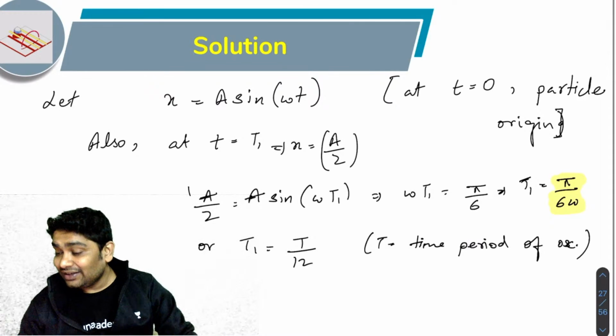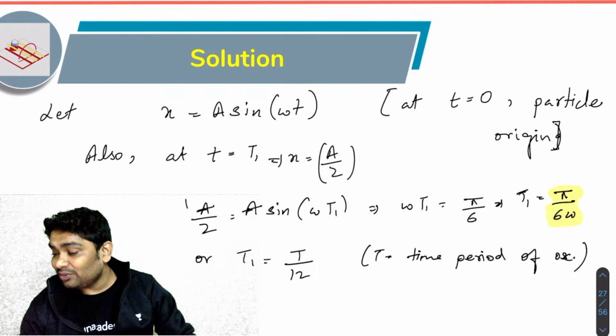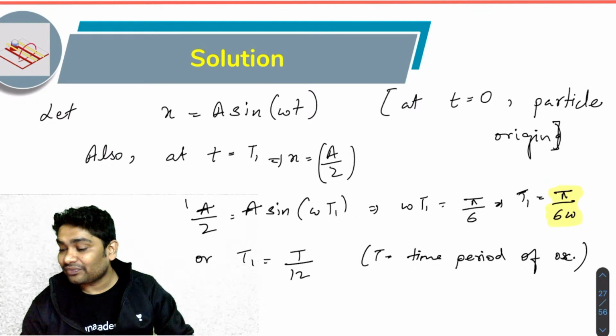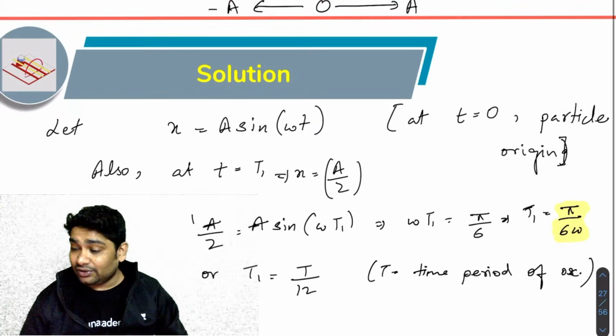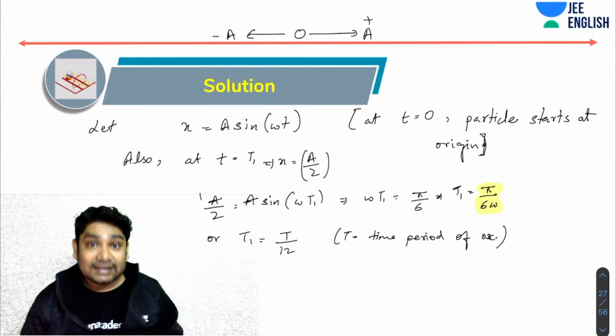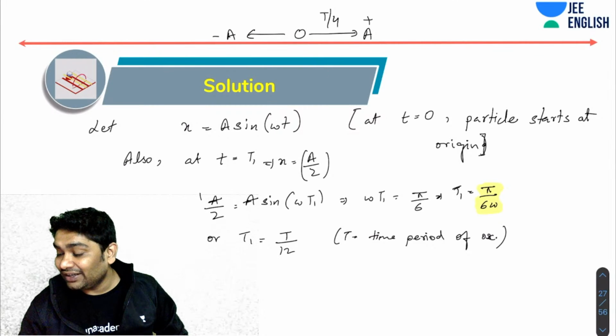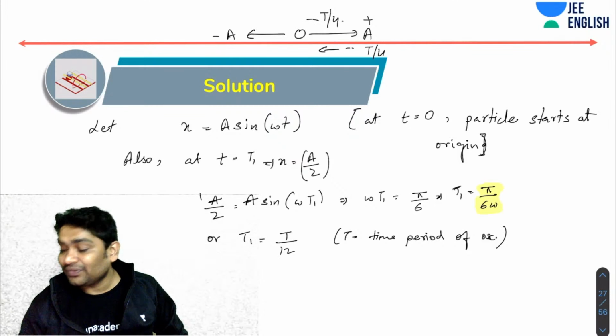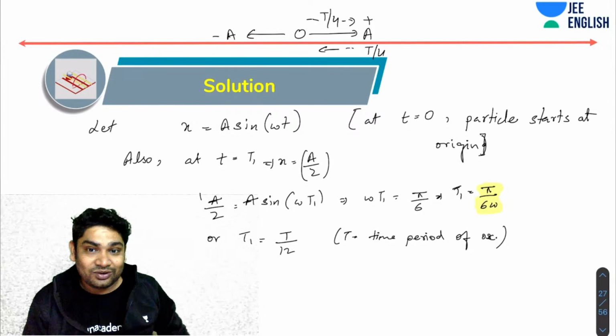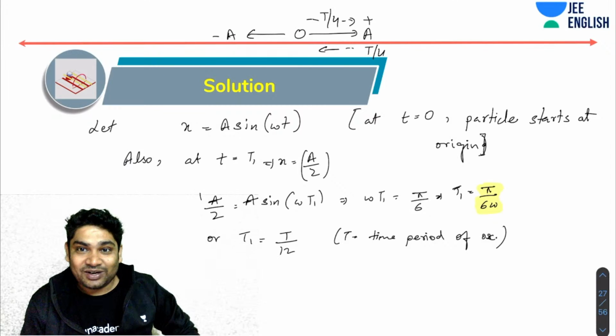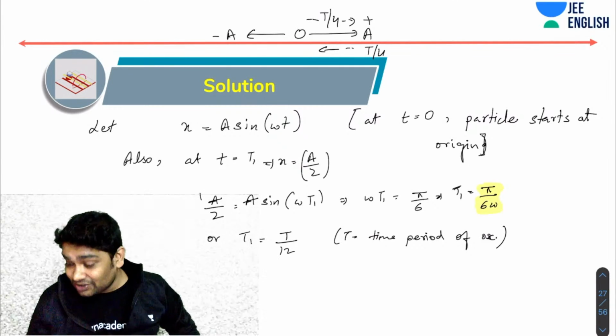Now you also know, from reaching from 0 to plus a, how much time will it take? If the total time period is T, then while going from here to here, it will take T by 4. Then while coming back, it will take T by 4, and so on. Agreed? This you should know. You should figure this out immediately.